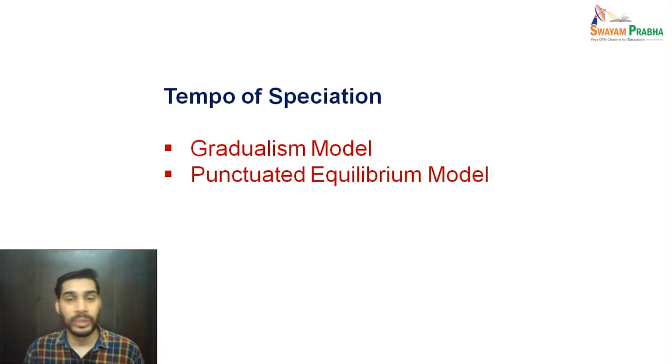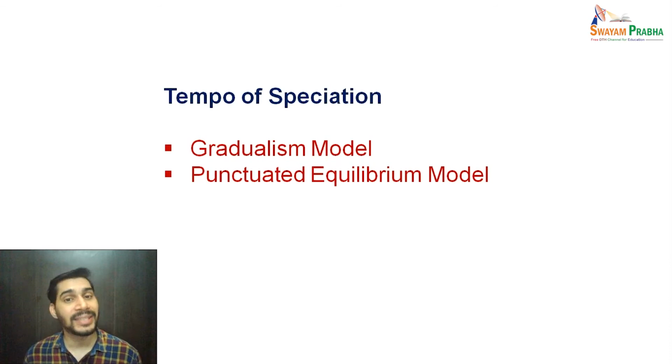Now, once we have discussed all these isolation and isolating mechanisms, let us move to the last part of our lecture. We have seen what we mean by speciation. We have seen various modes of speciation. Then we also discussed how the barriers or the isolating mechanisms operate in terms of geographical isolation or reproductive isolation. Now let us talk about the speed or the tempo of speciation. At what speed does speciation take place, how does evolution occur at this speciation speed. And for that there are two models which we can discuss here.